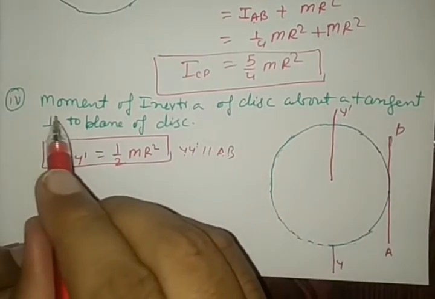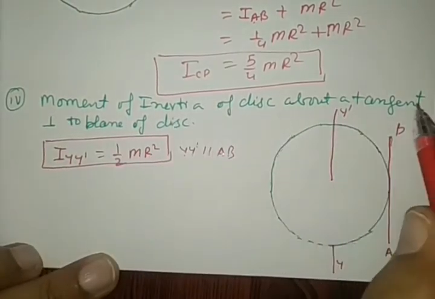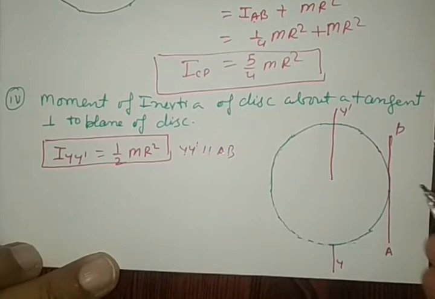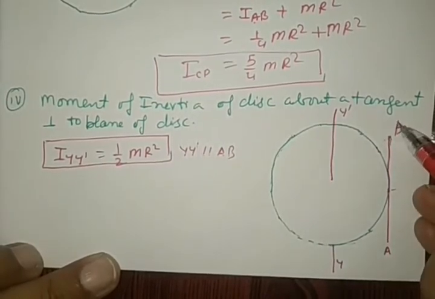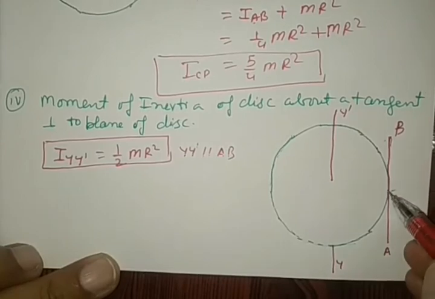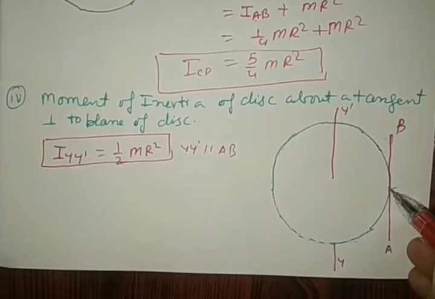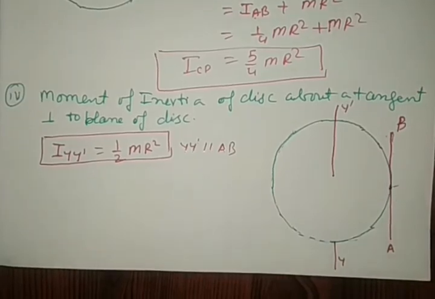So tangent. See here, the moment of inertia of a disc about a tangent perpendicular to the plane of the disc. The axis of rotation through which we are going to obtain the moment of inertia is perpendicular to the plane. In the previous case, it was parallel to the plane of paper, but now it is perpendicular to the plane of paper, just like this.